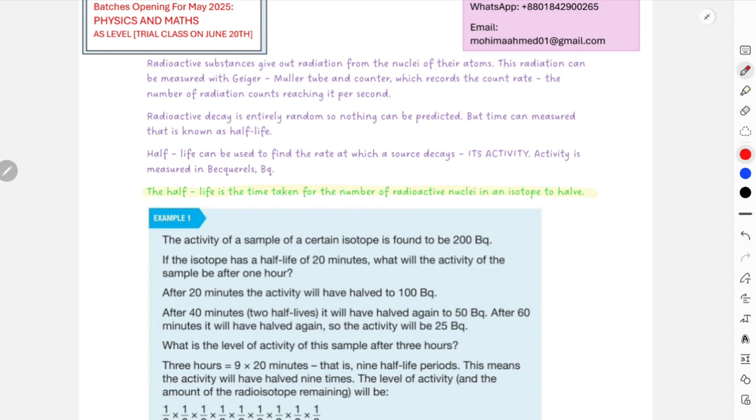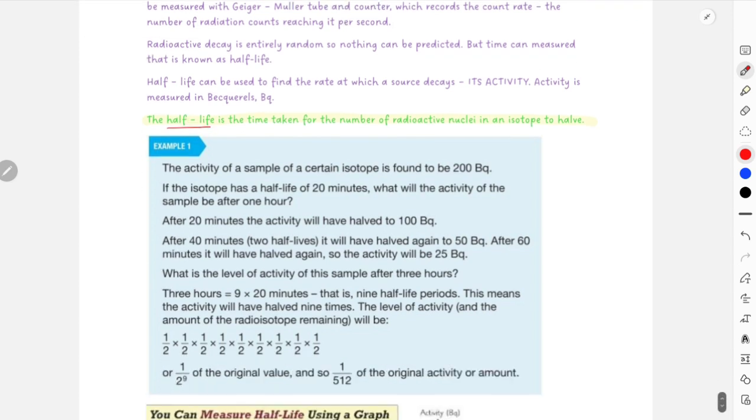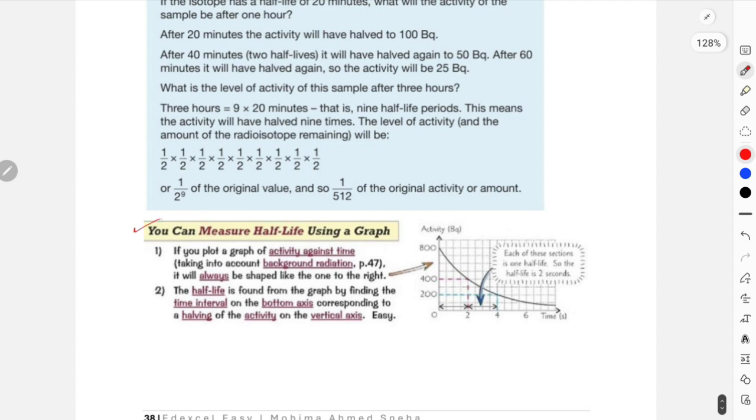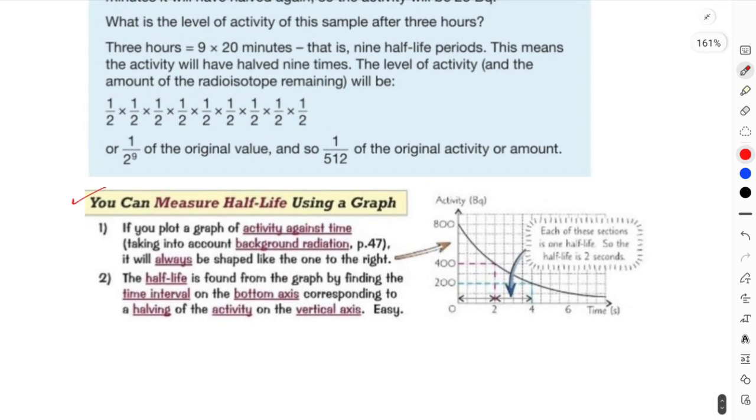This is your definition for half-life. And then there's one equation, one graph over here that you can use to measure the half-life. You can clearly see in this section that the original mass was 800. When the mass dropped down to 400, the time was 2 seconds, and then after that, the time was 4 seconds.